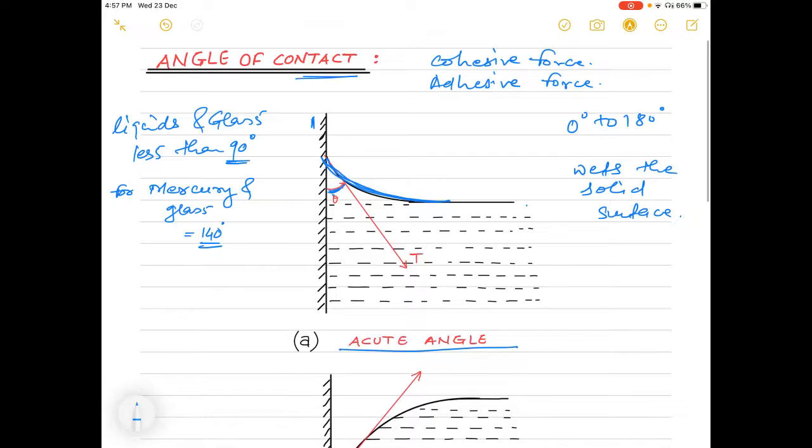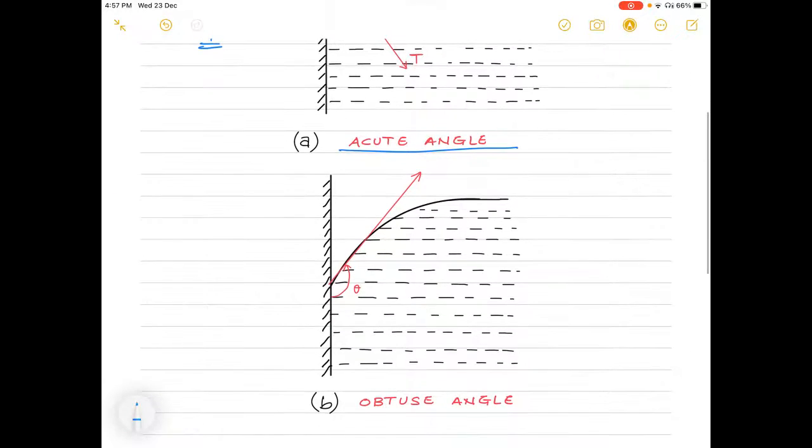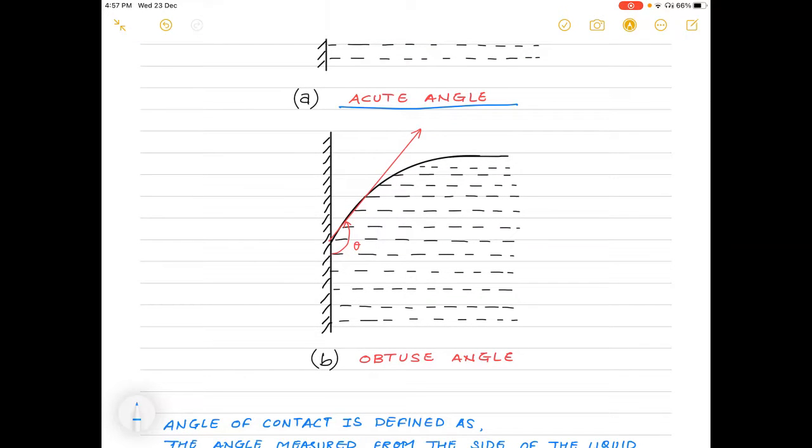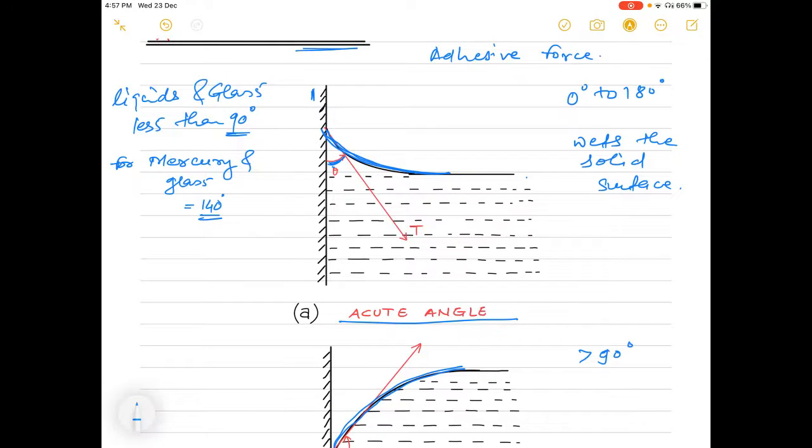On the other hand, for liquids which do not wet the solid surface, such as mercury, the angle of contact between that liquid and the solid surface is an obtuse angle, that is, it is always greater than 90 degrees. And the liquid where it is in contact with the solid surface is convex upward, like this. It is convex upward when the liquid does not wet the solid surface, and it is concave when the liquid wets the solid surface.